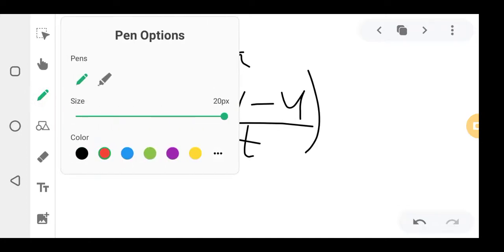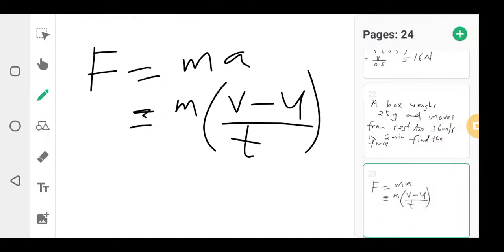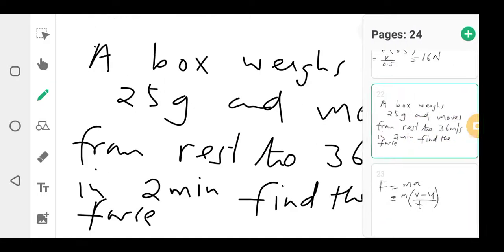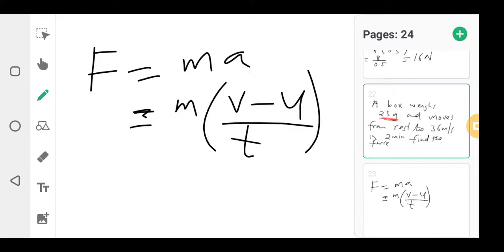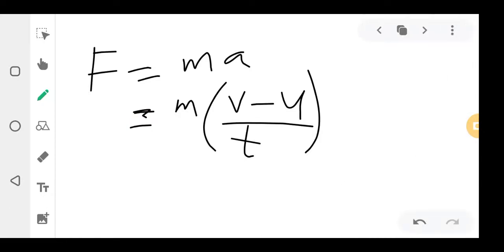You remember I said the mass should always be in kgs. So they said 25 grams. Do you use 25 grams? No. I told you that mass always has to be in kg. So you convert the mass. You already know that 1 kg is equal to 1000 grams. Okay? How many kgs are equal to 25 grams?